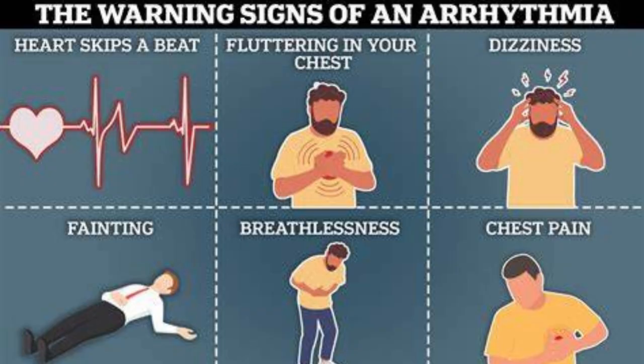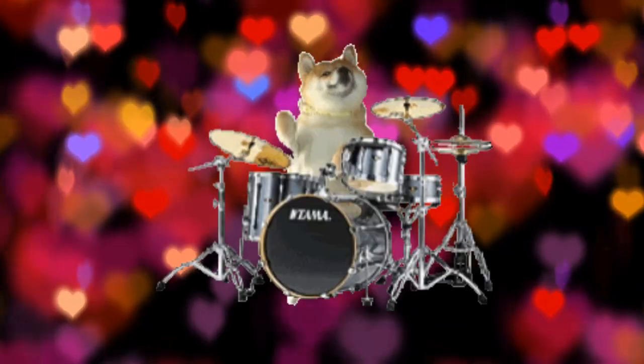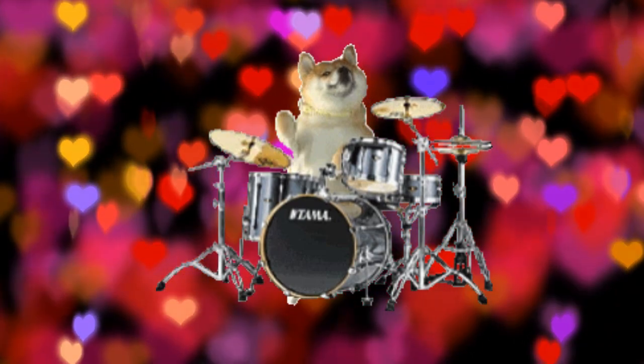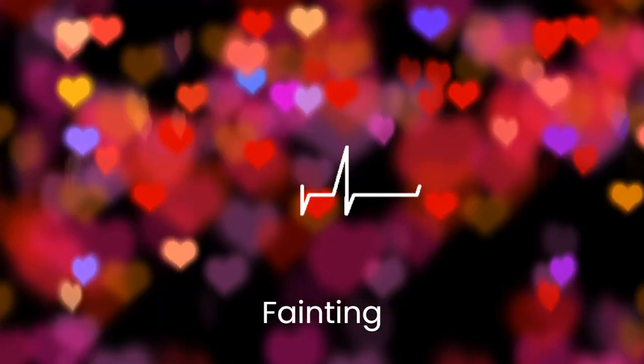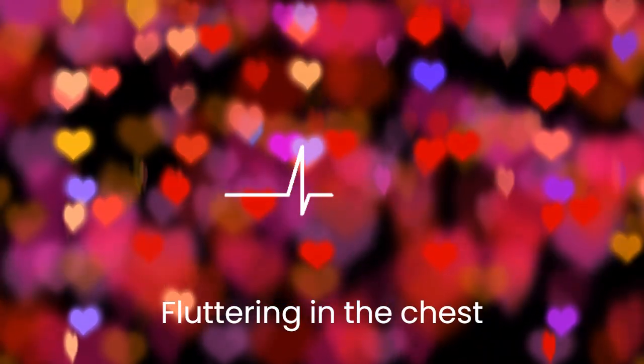Next, let's talk about the symptoms of arrhythmia. Arrhythmia, also known as an irregular heartbeat, results from the heart beating too quickly or slowly. Symptoms of arrhythmia include chest pain or discomfort, dizziness, fainting or near fainting, fluttering in the chest, lightheadedness, racing heartbeat, shortness of breath, or a slow heartbeat.